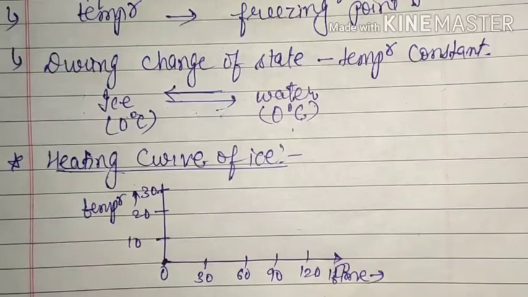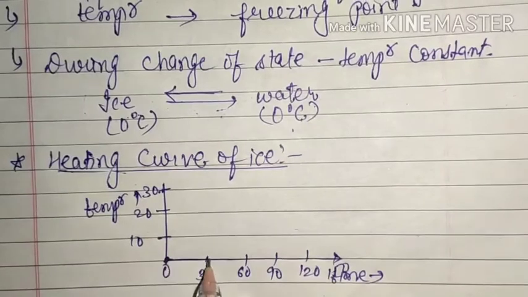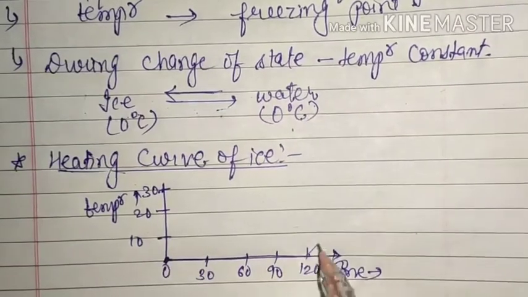And here the timing is taken 30 seconds, 60 seconds. That means we will take our reading after every half minute. That means after 30 seconds we will take the reading whether the temperature has changed or not. Okay, so the observation is that the obtained curve is somewhat like this.